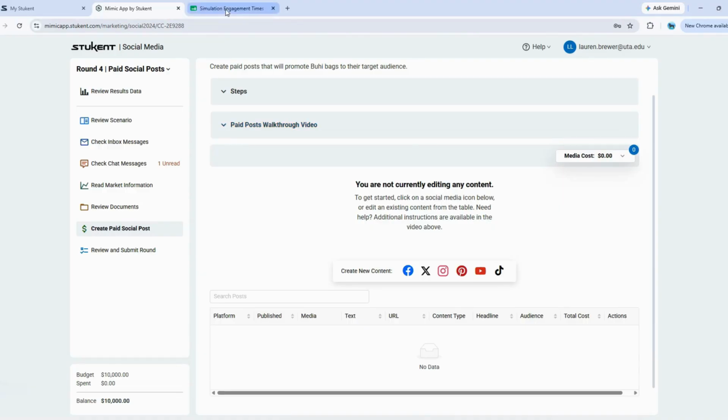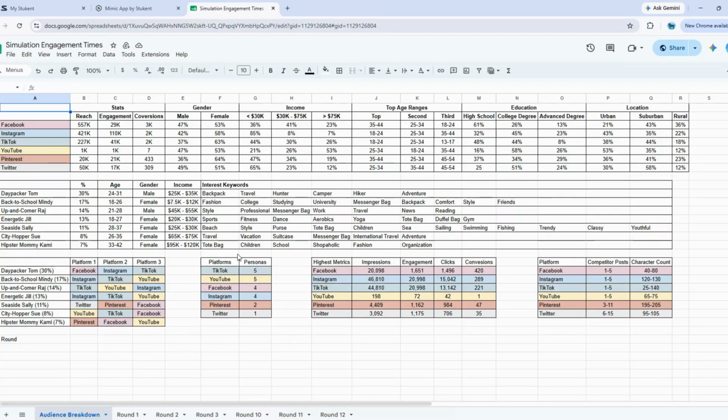If I go back to my simulation engagement times, looking at my platforms and my audiences, this time I am going to create content on City Hopper Sue and the Hipster Mom Cami profiles. These are 2 profiles that we did not use or did not use frequently in the organic rounds. So I thought we would try these 2 profiles for round 4. So for City Hopper Sue, we can see that City Hopper Sue is on YouTube, TikTok, and Facebook. Hipster Mom Cami is on Pinterest, Facebook, and YouTube.